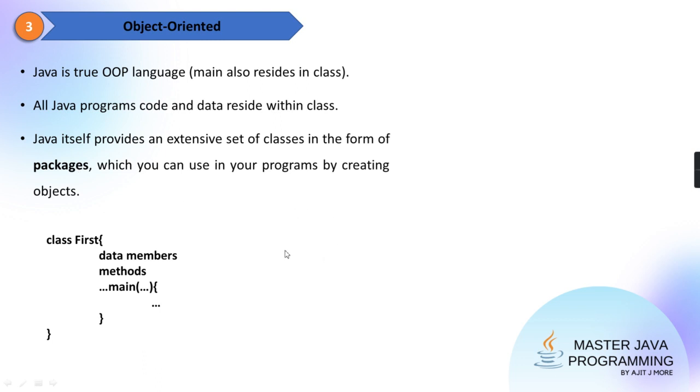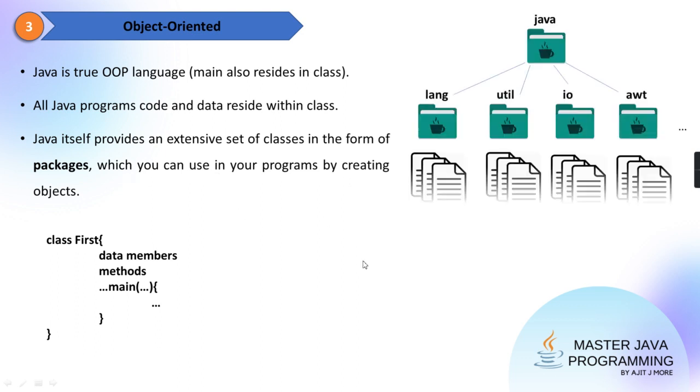Like in your project, if you are implementing a library management system and in that you need a waiting list for books, a waiting list means it's a queue. So don't waste your time developing a queue. A ready-made queue has been developed by some people. You just create an object of that queue and call its methods, push method, pop method. Getting it? You can use it in your program by creating objects.